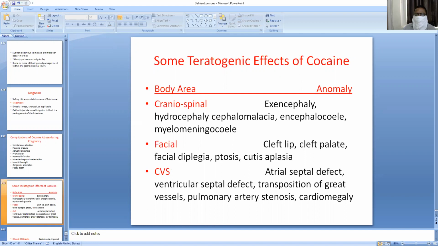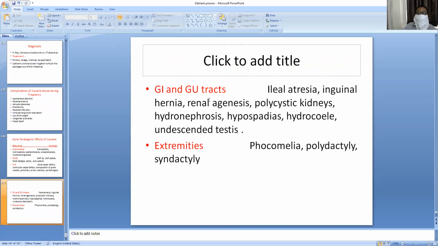Transposition of blood vessels, you all know, I think. Pulmonary artery stenosis, cardiomegaly. In the GI and GU tracts: ileal atresia, inguinal hernia, renal agenesis, polycystic kidney disease, hydronephrosis, hypospadias, undescended testes.